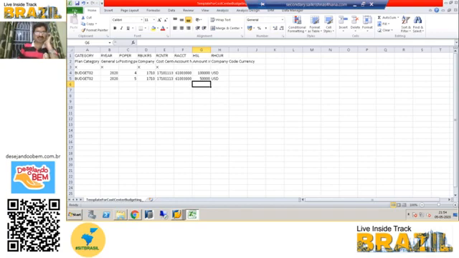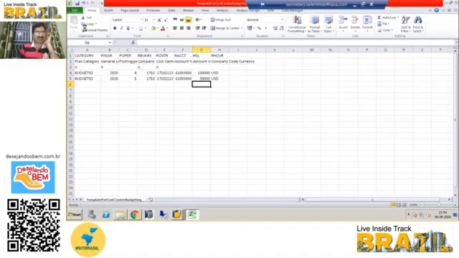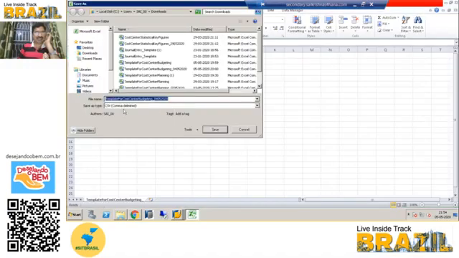Now I'm saving the same template, or you can save as a different file also. But when you save as, make sure the file save type is CSV comma delimited. Here I'm putting the name, downloads, 05/05/2020 template for cost center budgeting.